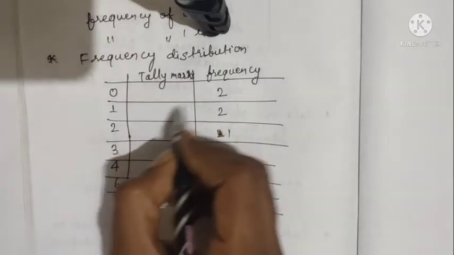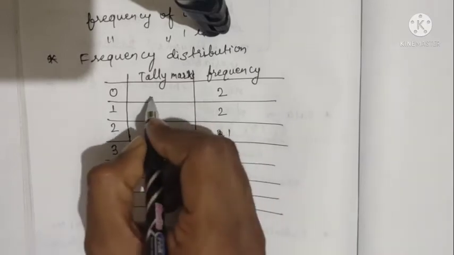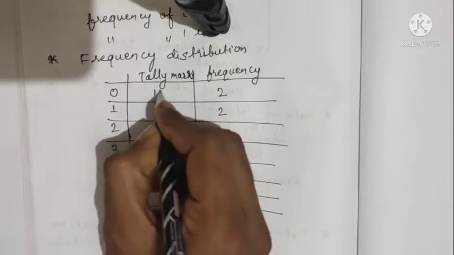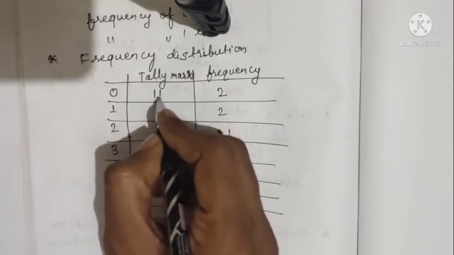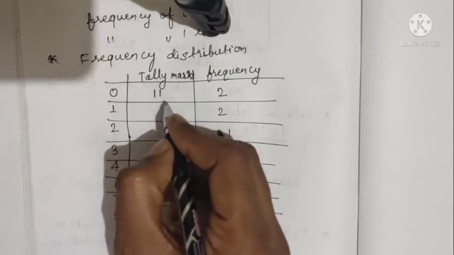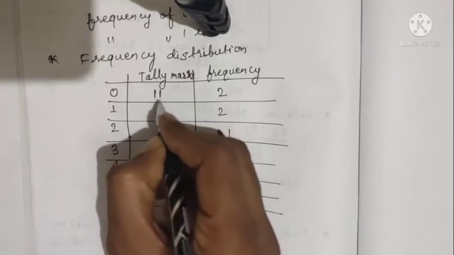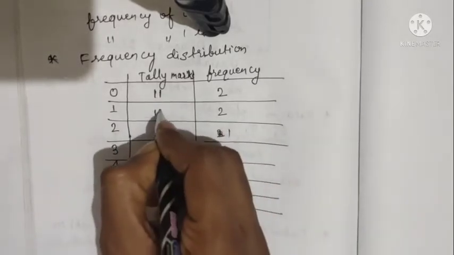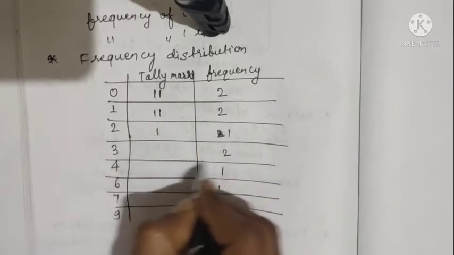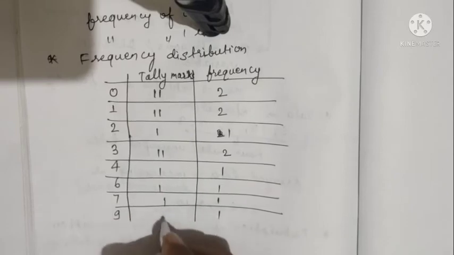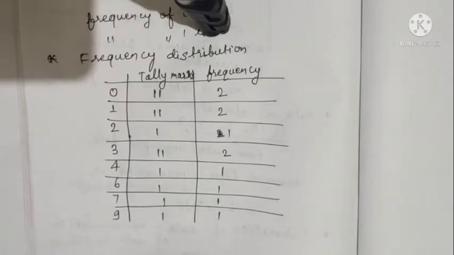Now tally marks are represented by short vertical lines. These short vertical lines are known as a stroke. So 2 is represented by 2 short vertical lines, means 2 strokes. Similarly, these 2 will be represented as 2 short lines. This one is represented by 1 stroke. This is 2, this is 1, this is 1 and this is 1.